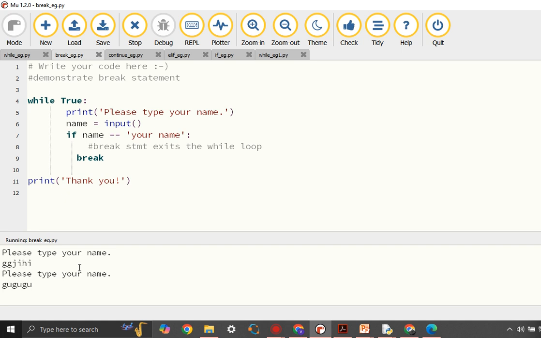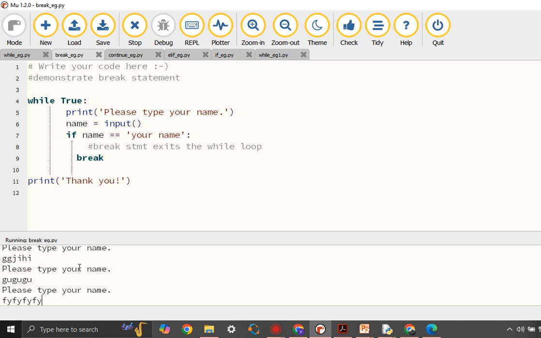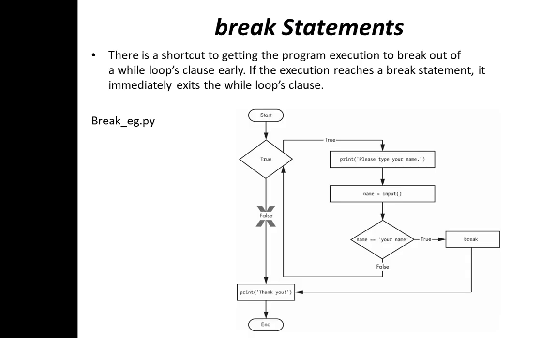As you can see, it keeps continuously asking us to type our name, as name is equal to your name is not satisfied. Now let's give name your name. Now since name is equal to your name is satisfied, it now executes the break statement, and break statement causes termination from the while loop. So once the statement is executed, it comes out of the while loop and it prints thank you.